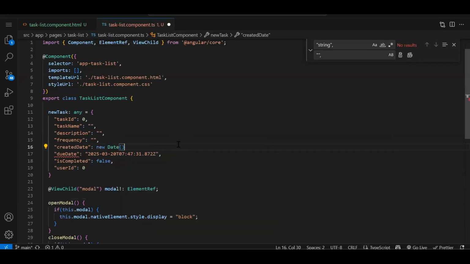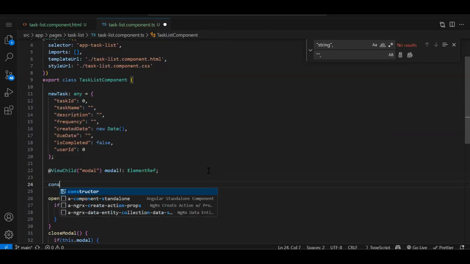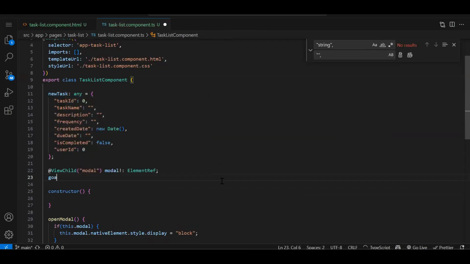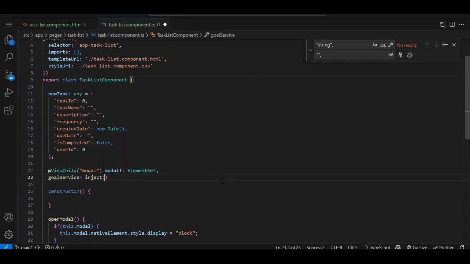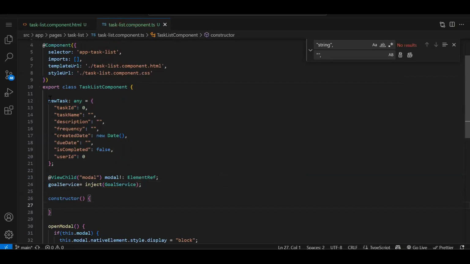By default, I need to send it because in my form I don't have a created date. Due date I will have over here, so I'm just initializing with empty. User ID I need. Once we create this object, in the constructor we will initialize the user ID also. Constructor, round bracket, curly bracket, enter. Where do we get the user ID? In the goal service we have already created a variable, and there we are going to get the user ID. So we need to integrate the goal service: goalService is equal to inject GoalService.